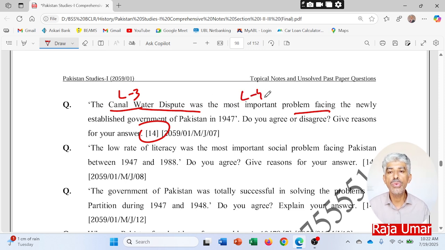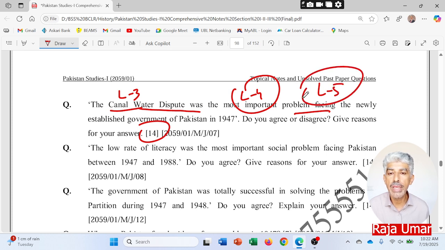I mean the Kashmir issue, the Gurdaspur Tehsil, and we'll talk about the geographical problems. We will also talk about the administrative problems, social problems, and military assets division. So we will discuss the rest in level 4, and then we will finally give the analysis in level 5.